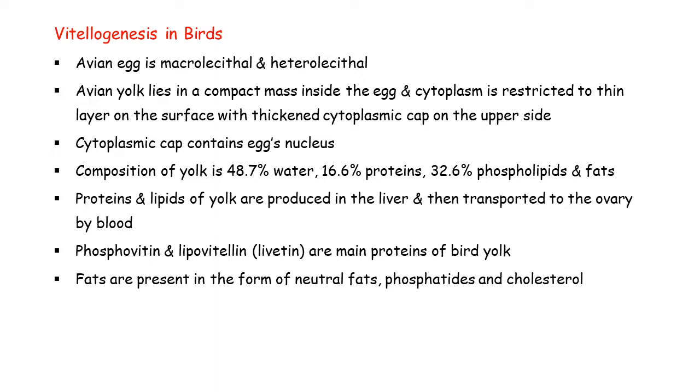Proteins and lipids of the yolk are produced in the liver and then transported to the ovary by the blood circulation. Means they are producing the yolk at a site that is far distant from the developing oocyte, or you can say ovary. So the precursor of yolk is produced in the liver, and after their transportation into the blood, they enter into the developing oocyte for the completion of the process of vitellogenesis.